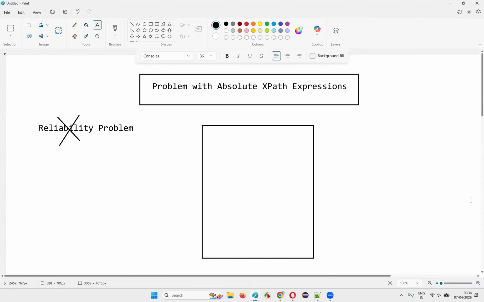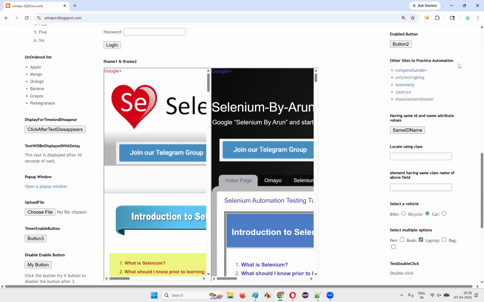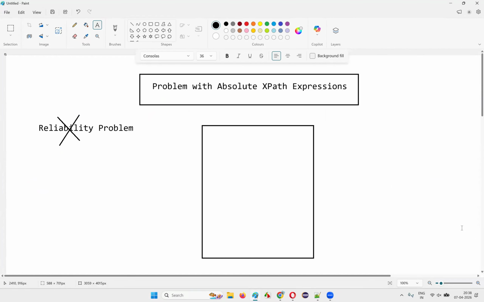In another session I'll cover how relative XPath expressions are reliable, unlike absolute XPath expressions. Even for small changes on the UI, like moving the button from the left side to the right side, the relative XPath expression won't change, but absolute XPath expressions do. From the next session onwards, I'm going to start relative XPath expressions, which we actually use in real-time automation projects. Automation tools like Selenium won't rely on absolute XPath expressions, so we don't use them in real time. Rather, we use relative XPath expressions because they are reliable.